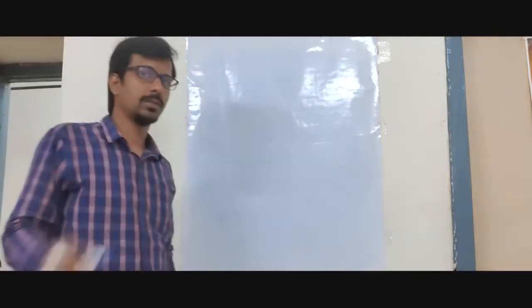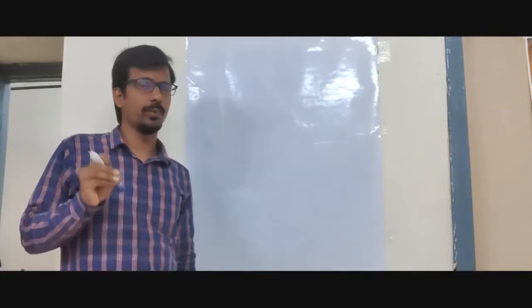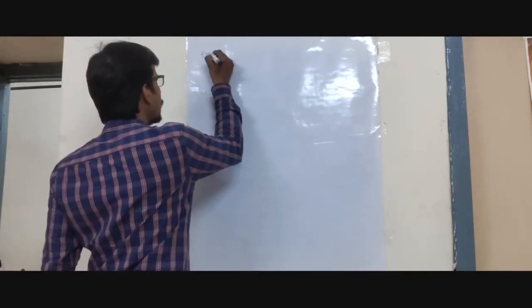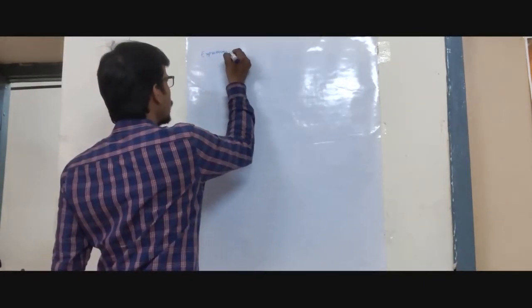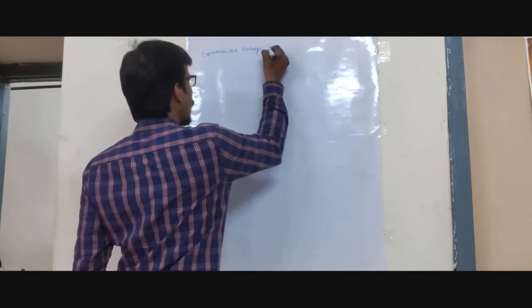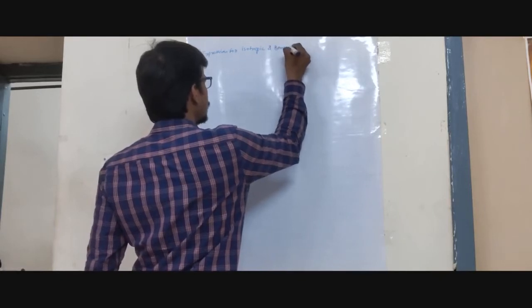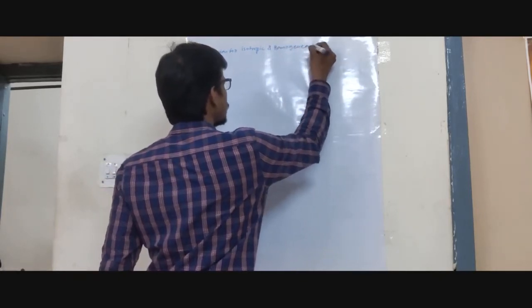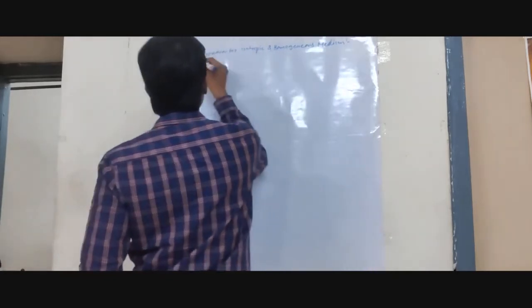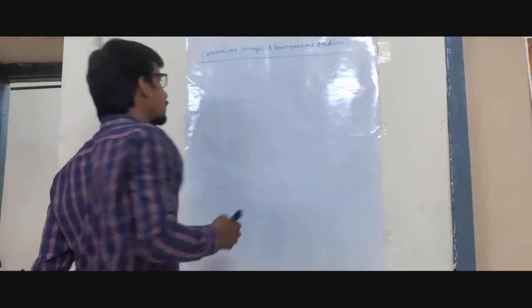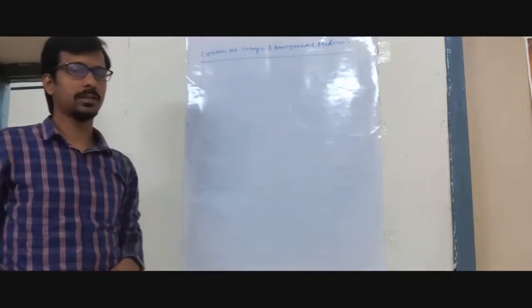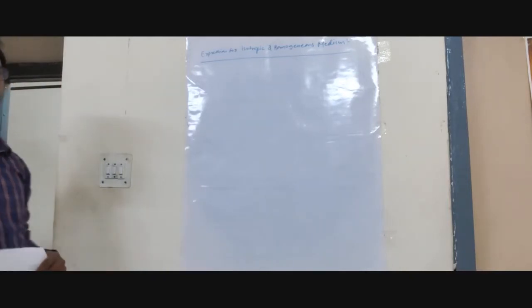So now, dear students, let us know about the expression for an isotropic homogeneous medium. What is the expression for isotropic and homogeneous medium? Understood? Let us try to know point by point here.